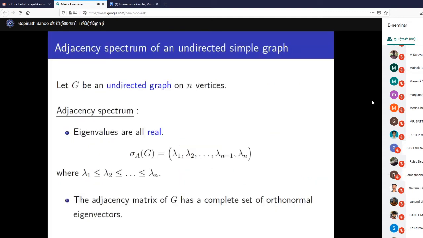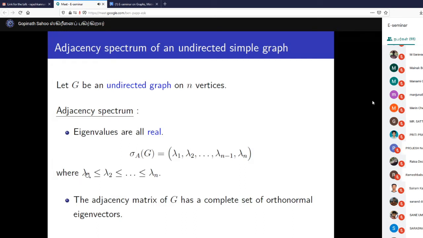Okay. Now let's talk about some of the properties of an undirected simple graph. So first thing, since we saw that in case of an undirected graph, the adjacency matrix is always symmetric, all its eigenvalues will be real, right? So we can order them.